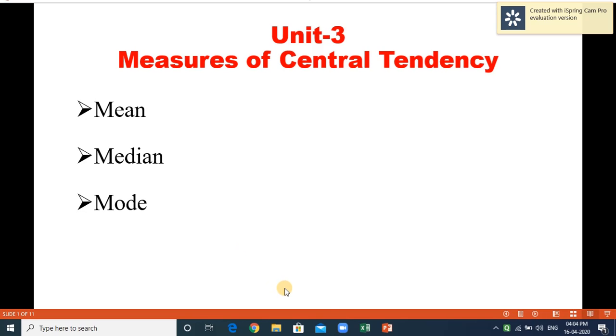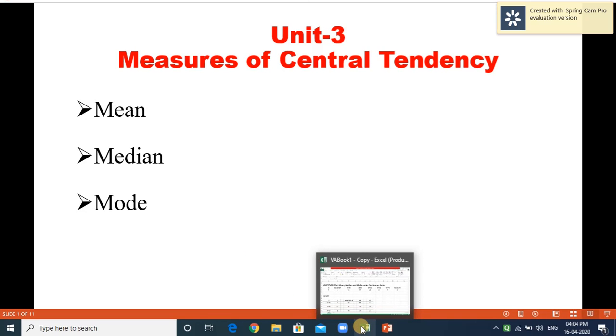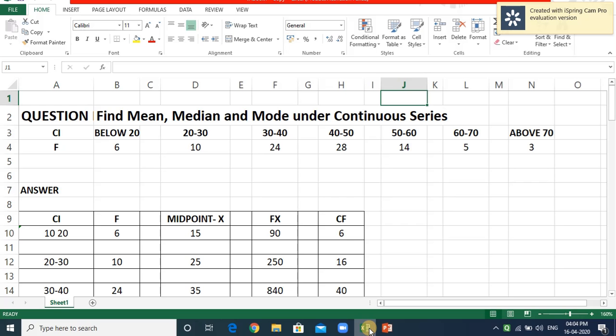Let us solve one problem based on the continuous series under the mean, median and mode methods. Question number 1: find mean, median and mode under the continuous series.